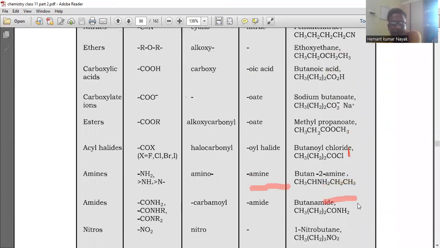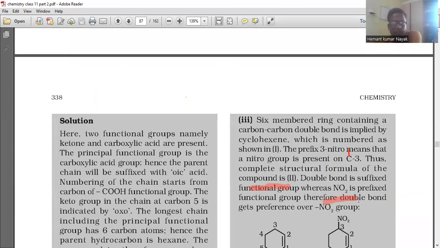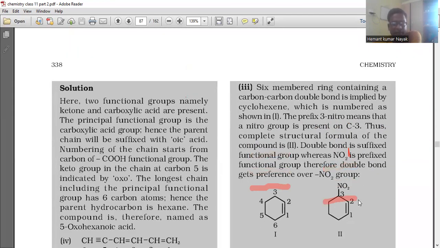For the third, there are two functional groups present, namely ketone and carboxylic acid. The principal functional group is the carboxylic acid group. The parent chain will be suffixed with oic acid. Numbering of the chain starts from the carbon of the COOH functional group. The keto group in the chain at carbon 5 is indicated by oxo. The longest chain, including the principal functional group, is 6 carbon atoms. Hence, the parent hydrocarbon is hexane. The compound is therefore named as 5-oxohexanoic acid.